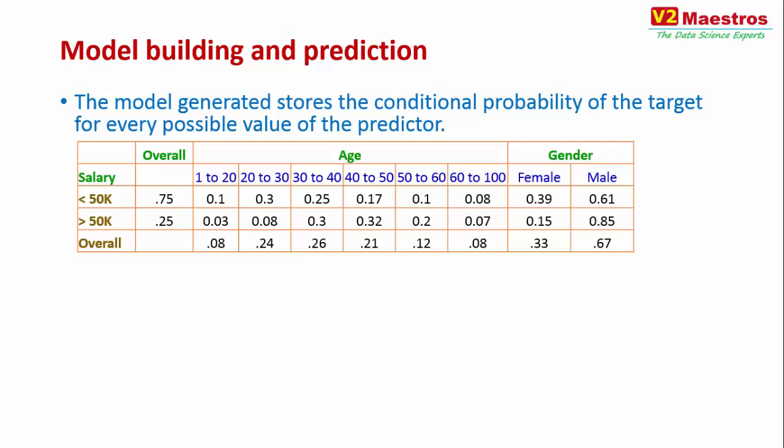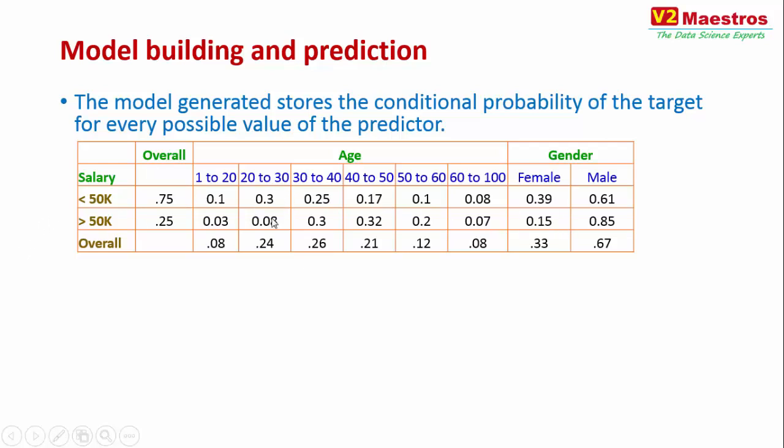So the joint probability is what you see in these middle cells. Let us say take this 0.25. The 0.25 is the joint probability that a person's age is between 30 and 40 and that person's salary is less than 50k. So 0.25 is the probability that somebody's age is 30 to 40 and salary is less than 50k. Same way you build the joint probability for all these.